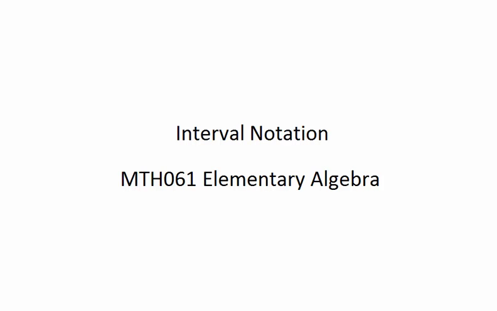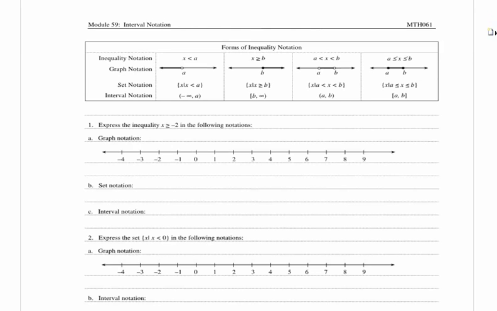In this video, we're going to look at interval notation. In inequality notation, if we had x is less than a, we would graph it by putting an open circle on a. We're putting an open circle on a because a is not included in the solution set. In interval notation, you always put a parenthesis on infinity and negative infinity. So we're going from negative infinity to a, and because we're not including a, we're putting parentheses.